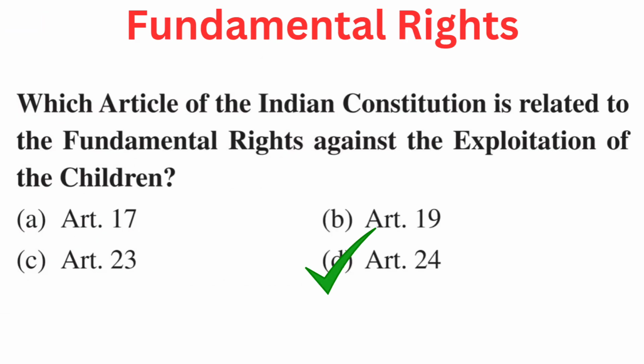Your question is, which article of the Indian Constitution is related to the fundamental right against the exploitation of children? Your options are A. Article 17, B. Article 19, C. Article 23, or D. Article 24. Right answer is D. Article 24.